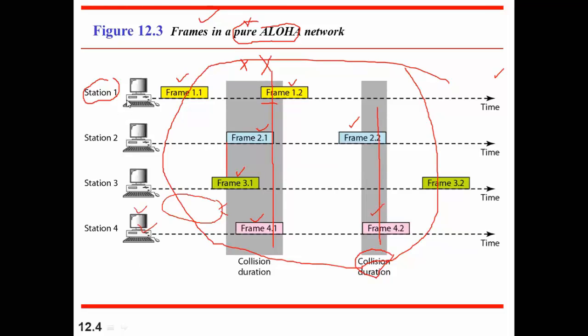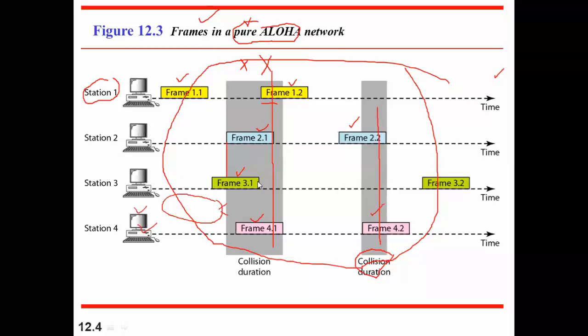Now what is the problem with that? If any two stations start communicating at the same time, as you can see here, where frame 1.2 and frame 2.1 have a common transmission time, the entire frame of station 1 and station 2 gets damaged, and station 3 also falls in the time slot of that same frame.